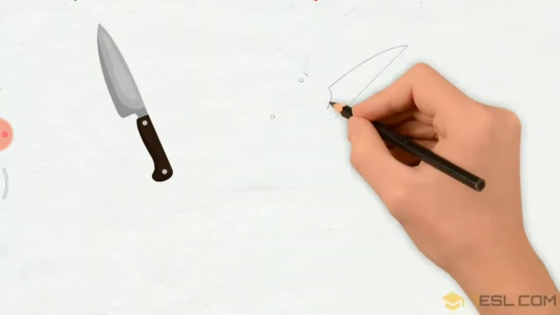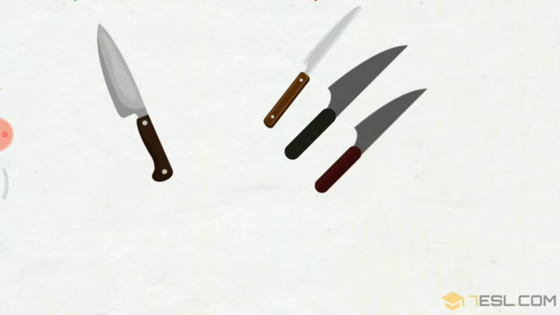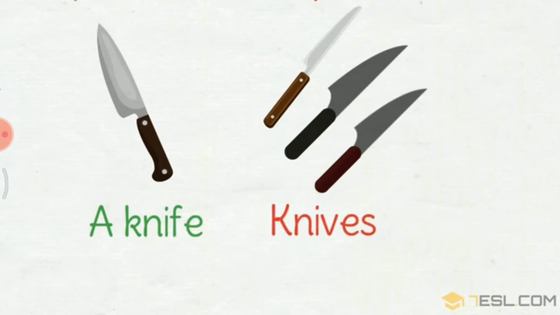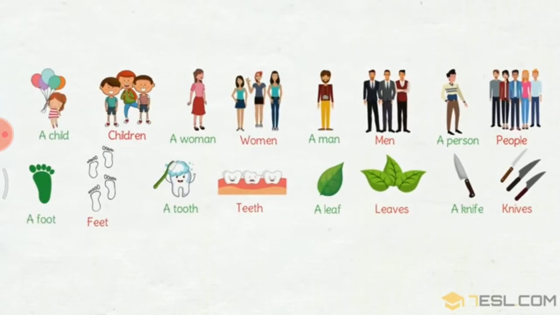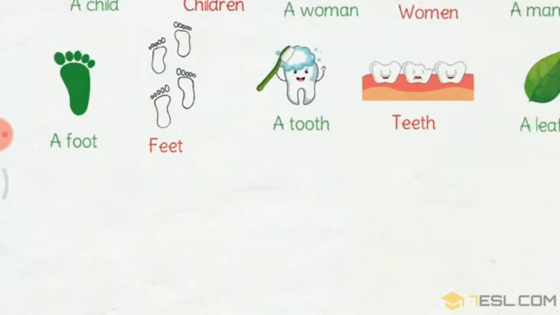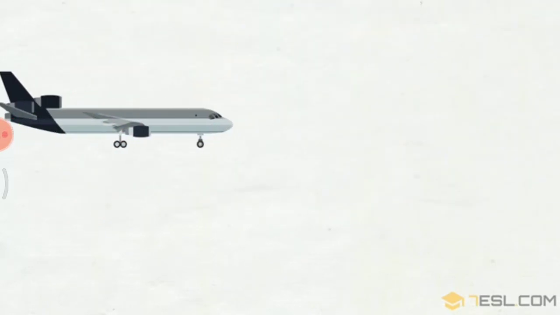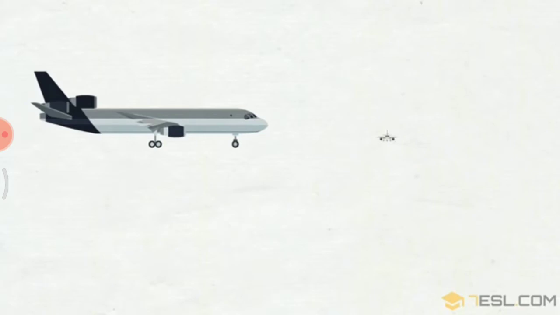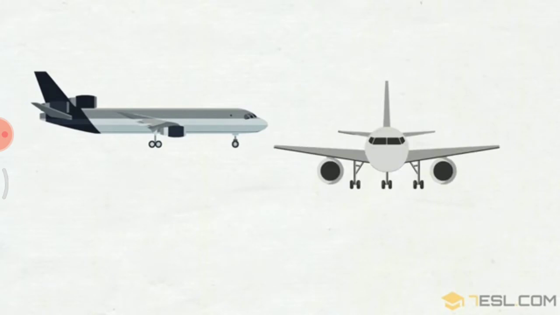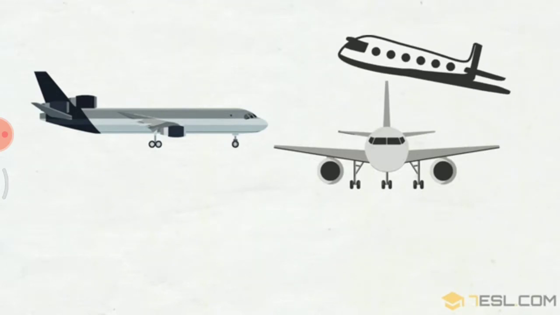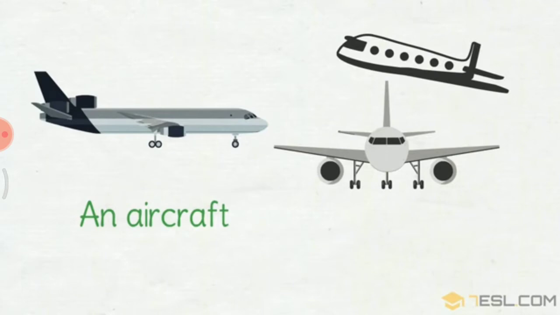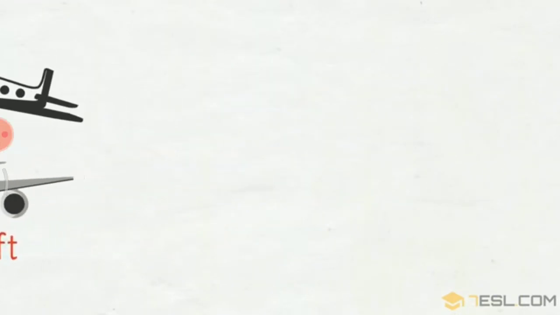Then here again, it is a knife. So a knife becomes knives in the plural form, K-N-I-V-E-S. In place of FE, we have to put VES. These are some irregular plurals. Now you can see one aircraft, and many are also aircraft.